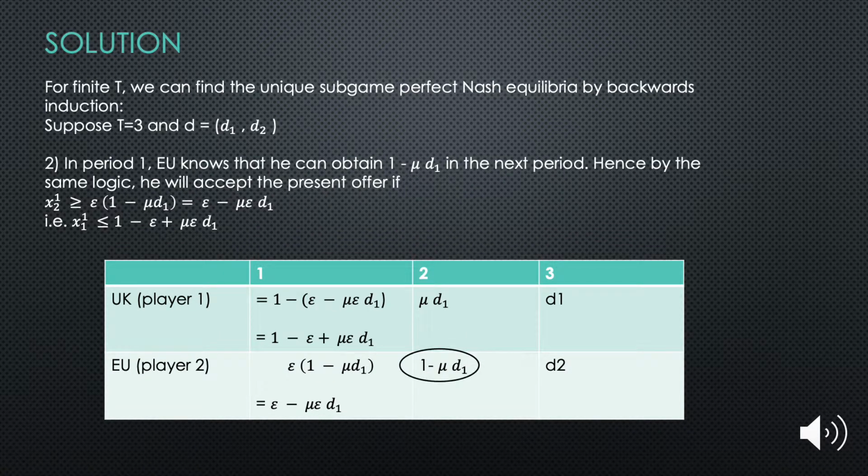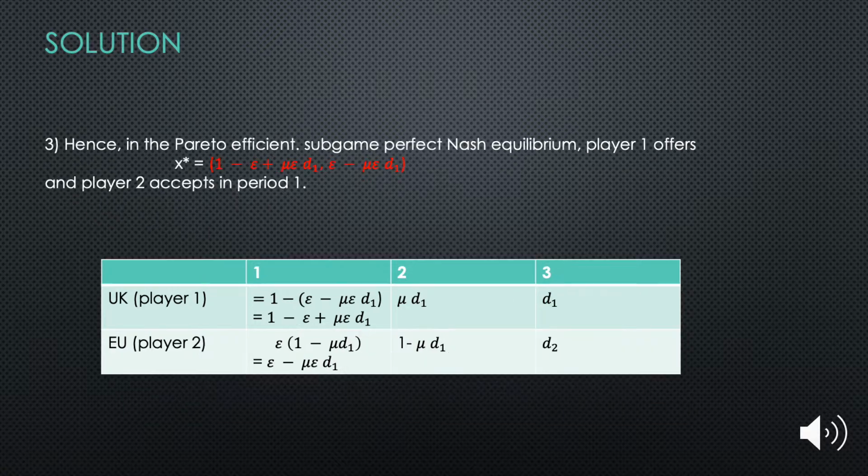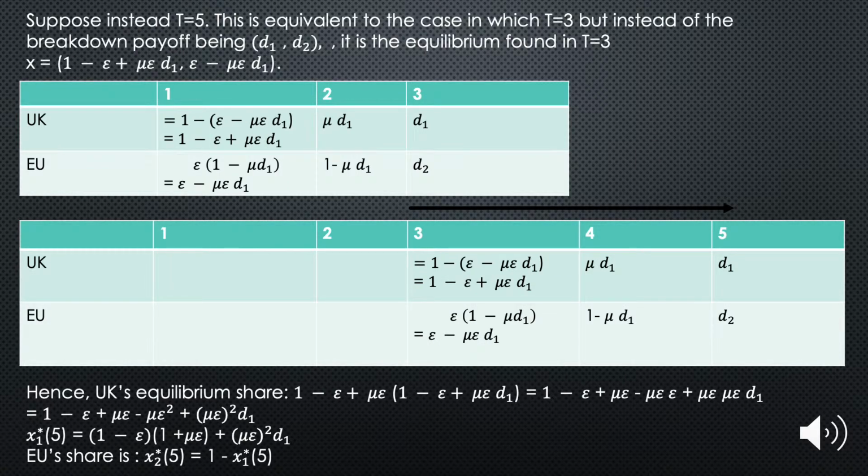In period 1, the EU knows that he can obtain this in the next period. Hence, he will accept the present offer if the payoff proposed to him is at least his discount factor multiplied by what he could achieve in the next. So, in the Pareto-efficient subgame perfect equilibria, player 1 makes the offer shown in red and player 2 accepts in period 1. Supposing instead that t equals 5, the subgame perfect equilibria for this scenario can be solved by equating it to the case in which t equals 3, but instead of the breakdown payoff being as before, it is now the equilibrium found in the case where t equals 3. By backwards induction, the equilibrium payoffs are shown.